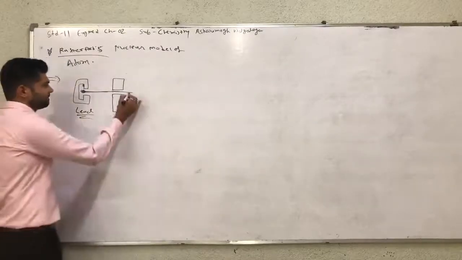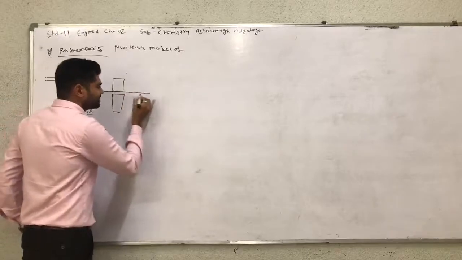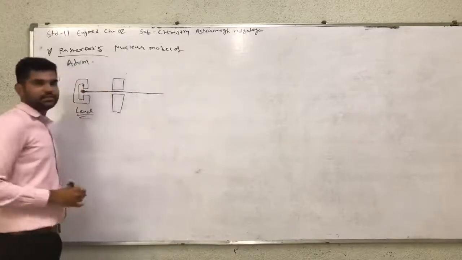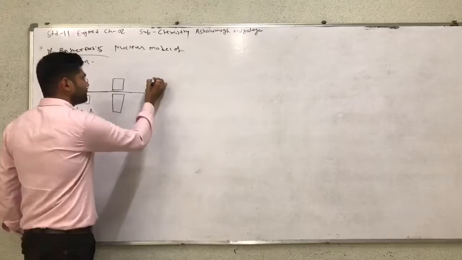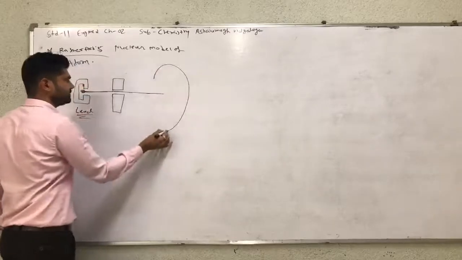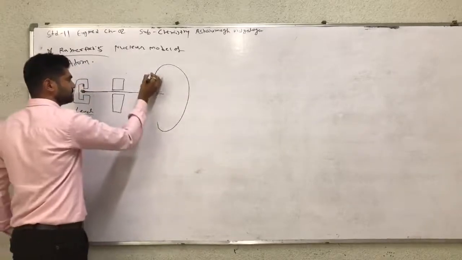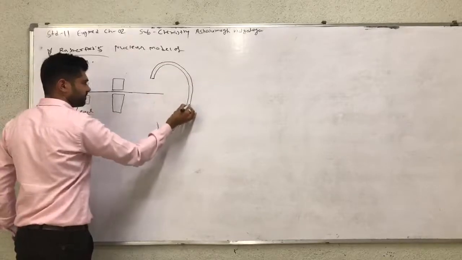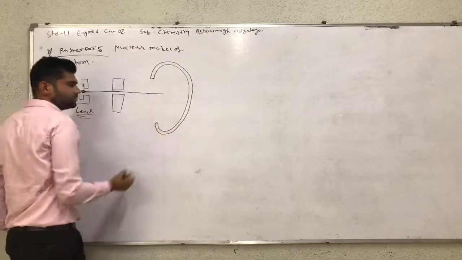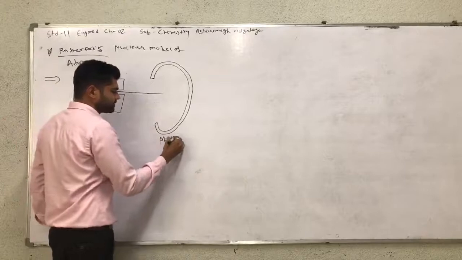The experiment is covered with a photographic plate.